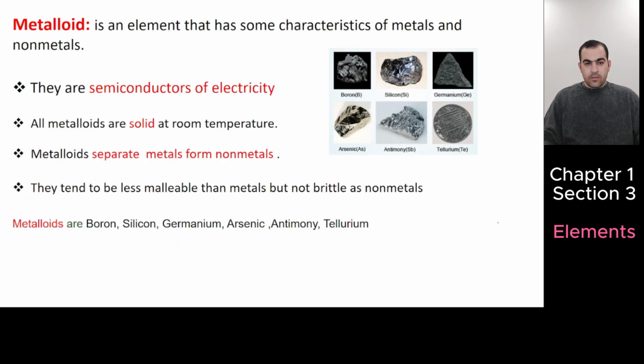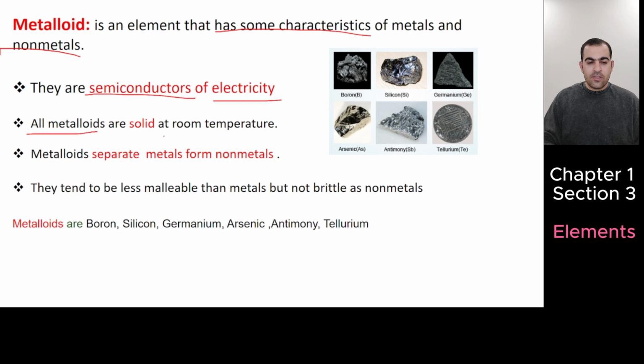So these are nonmetals. Now metalloids. A metalloid is an element that has some characteristics of metals and nonmetals. They are semiconductors. It's very important to know. They are not like nonmetals, which don't conduct electricity at all, they are very poor conductors. And they are not like metals, which conduct electricity very well. So they are semiconductors. They conduct electricity, but not as much as metals.